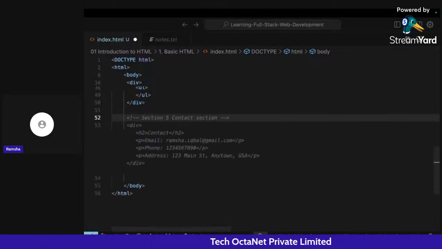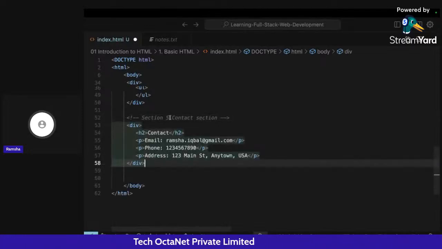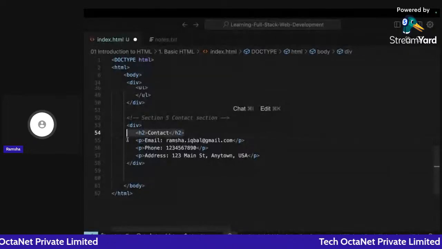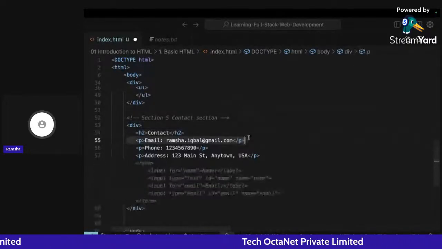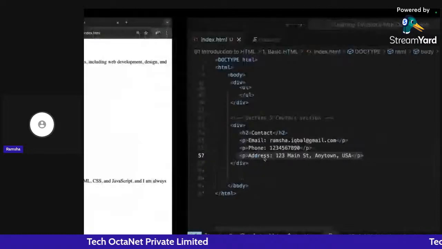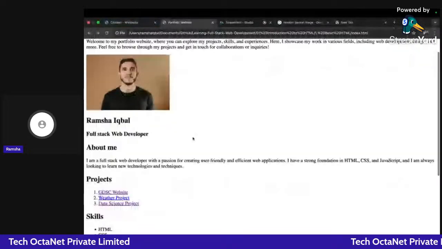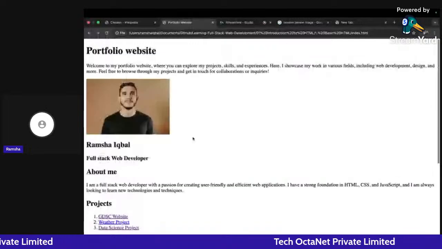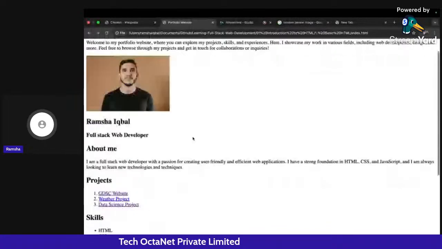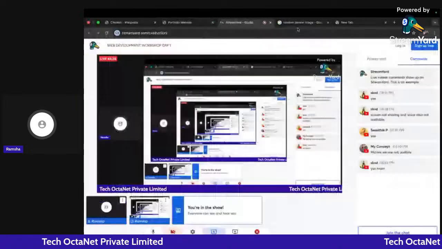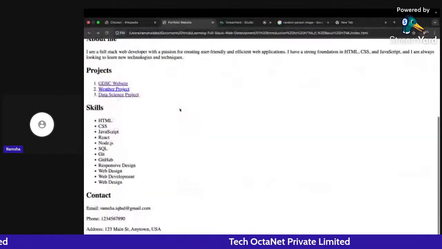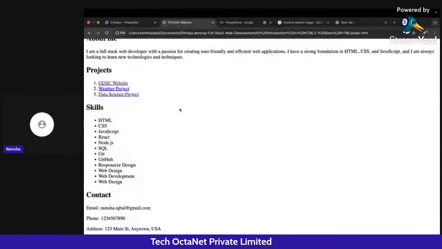So here we have created another div. Here it's the contact heading, and I have given my email, the phone, and the address also. Now let me save this, go back and click on refresh. You can see I am getting all of these things displayed on the web page. So this is how I can create a simple portfolio website using HTML only, and we can also share this particular web page with the users also.